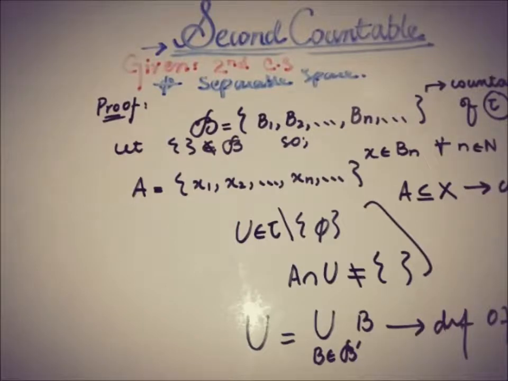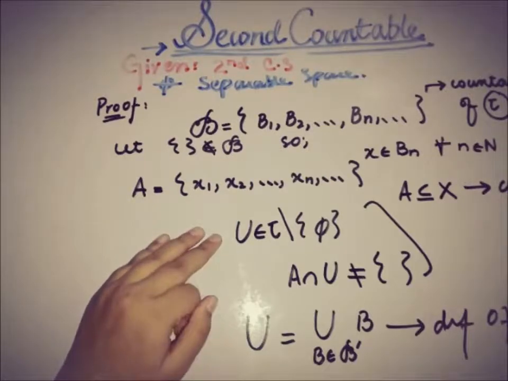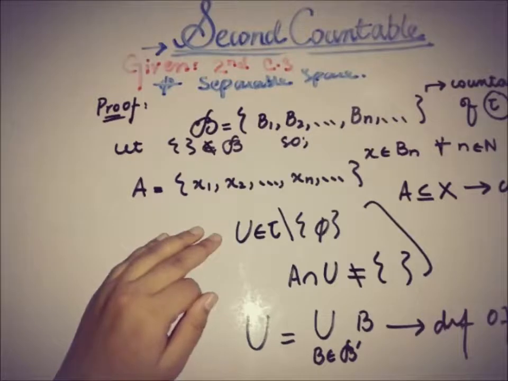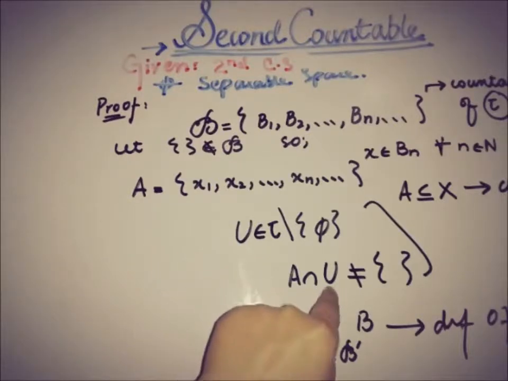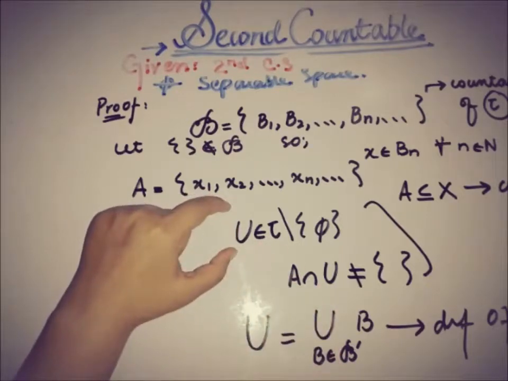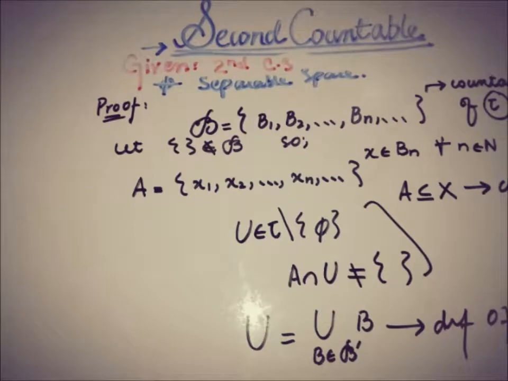So this is what the definition of the dense set is, because for every open set other than the empty set, if we take the intersection of that subset of X with all of the open sets, and the answer is not an empty set, then the set is a dense set.